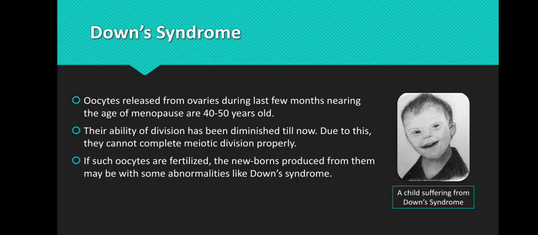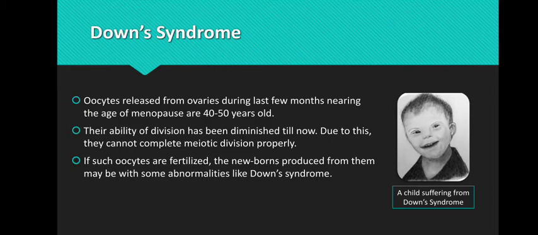If oocytes are released from the ovaries during the last few months nearing the age of menopause, that is approximately if the woman is 40 to 50 years old, they have become quite old, so their ability to divide has diminished. Due to this, they cannot complete their meiotic division properly.